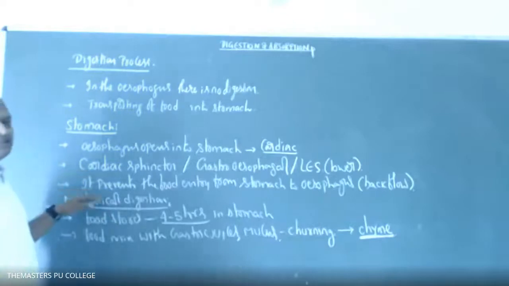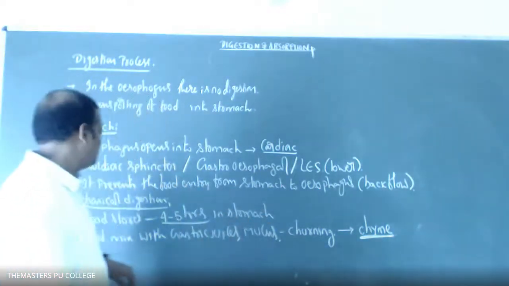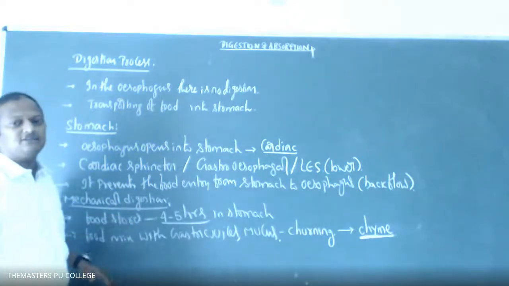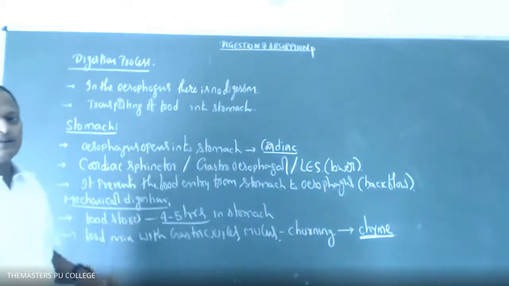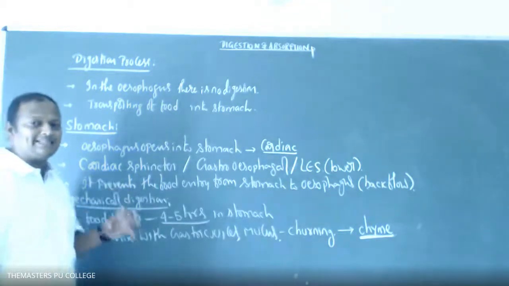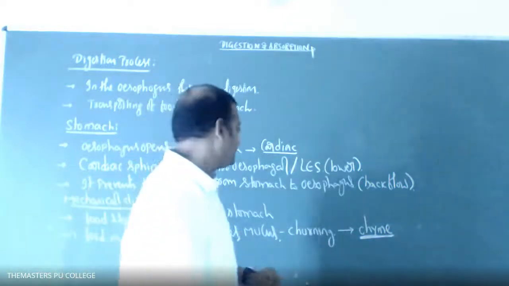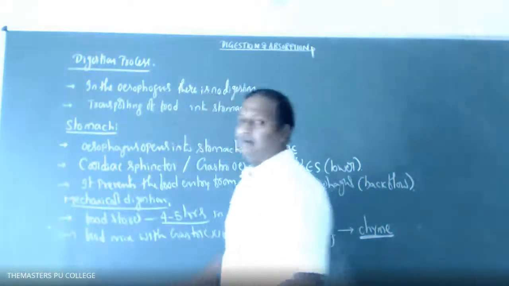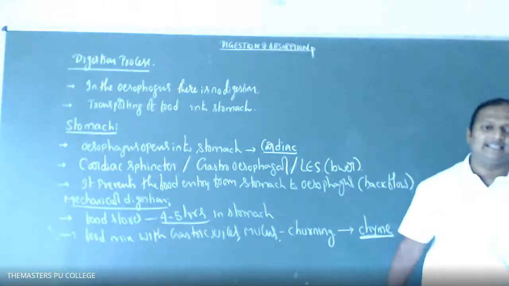So what is the function? It prevents the backflow of food from the stomach to the esophagus. Mechanical digestion and chemical digestion both take place in the region of the stomach. What is the mechanical digestion? The food is stored up to 4 to 5 hours in the stomach, and is completely mixed with the gastric juices and mucus; the process of churning takes place.